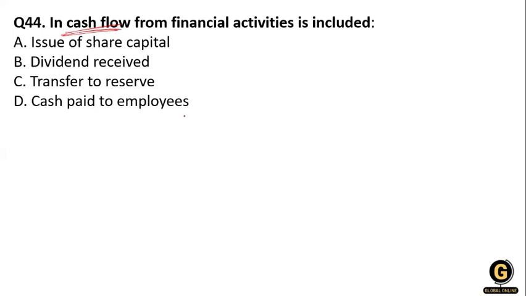So financial activity involves the issue of share capital, how much they are issuing. So issuing share capital is a financial activity. Dividend receiving is not a financial activity, it's an investment activity. When you have invested, then you will receive the dividend. Transfer to reserve is also not a financial activity, and cash paid to employees is an operating activity. Transfer to general reserve is also an operating activity. Clear? So option A is correct over here.